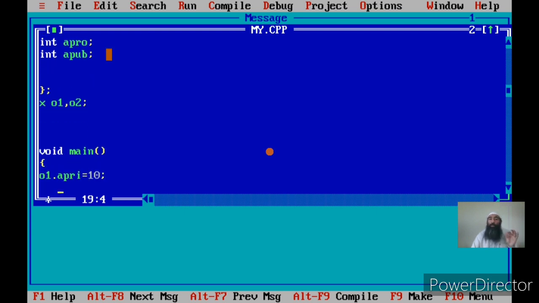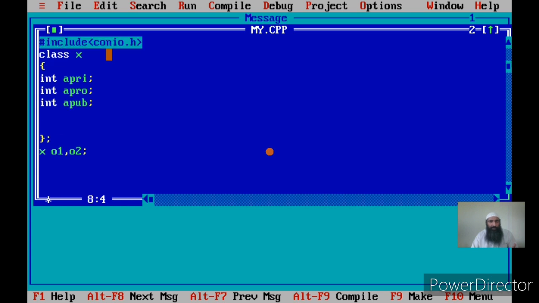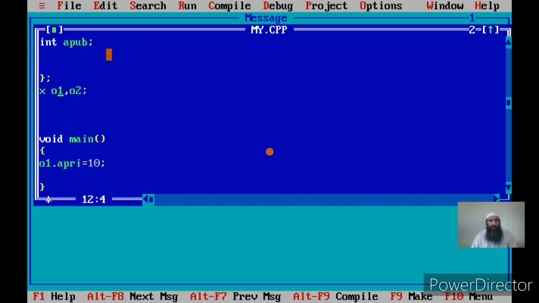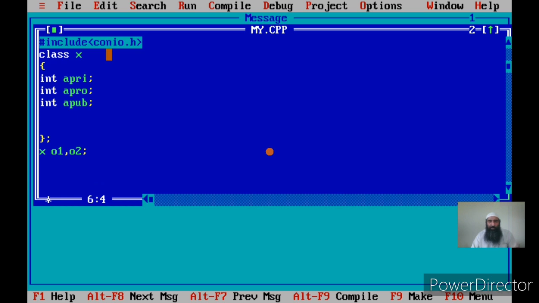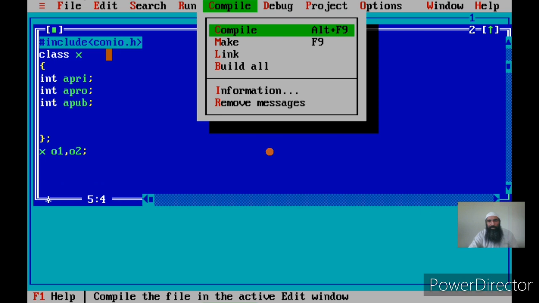But my point is where I am accessing right now. I am accessing within a main. So there is always a function which is trying to access the data member of a particular object, or a structure variable, through an assignment statement or an input statement or an output statement. I hope this is clear. Now main is trying to access this member. Since this member is private, because all the members of the class by default are private, let us compile this and see what happens.